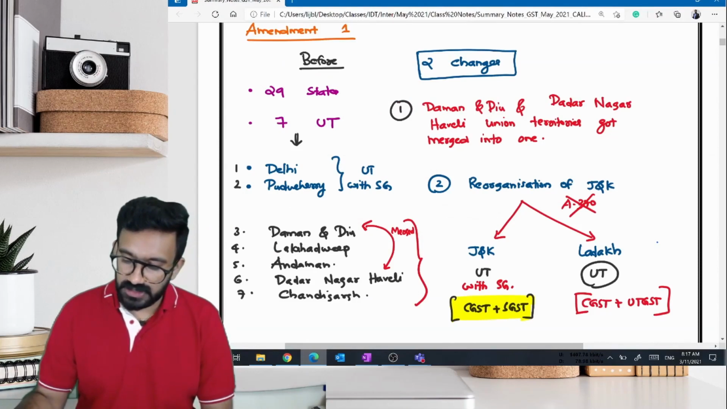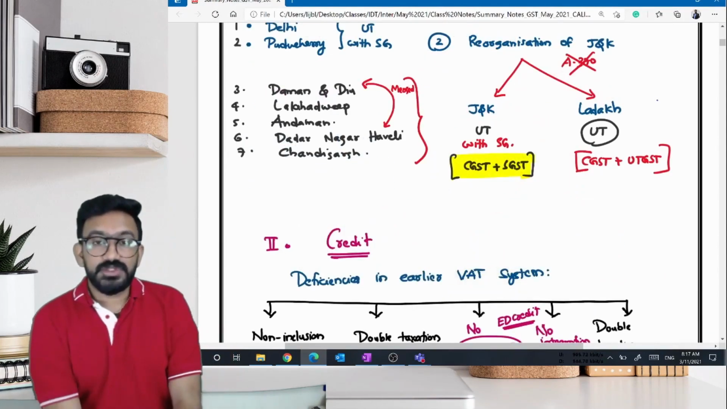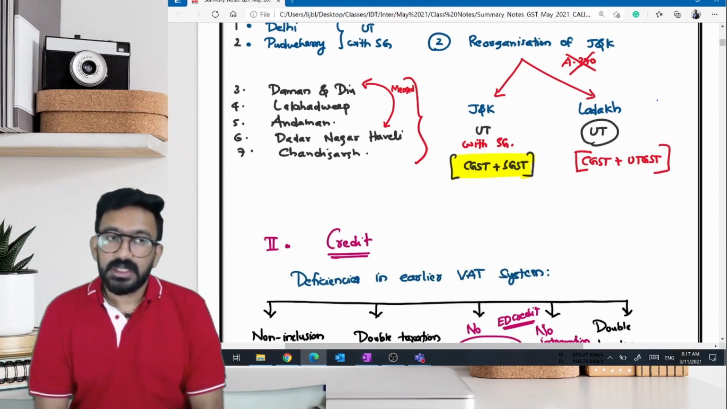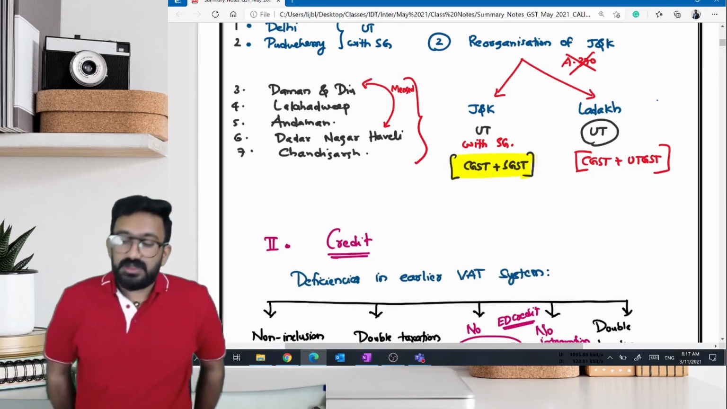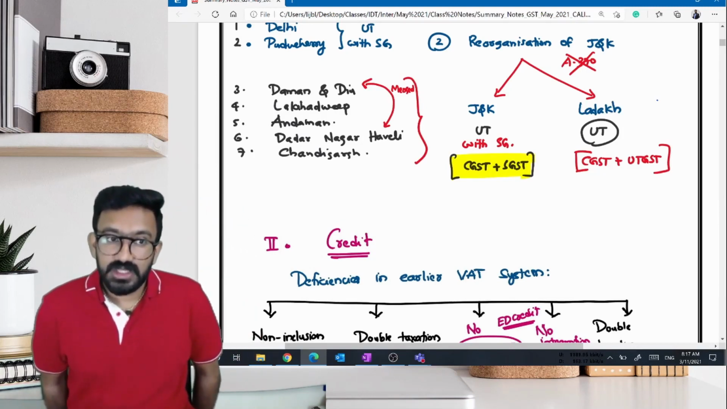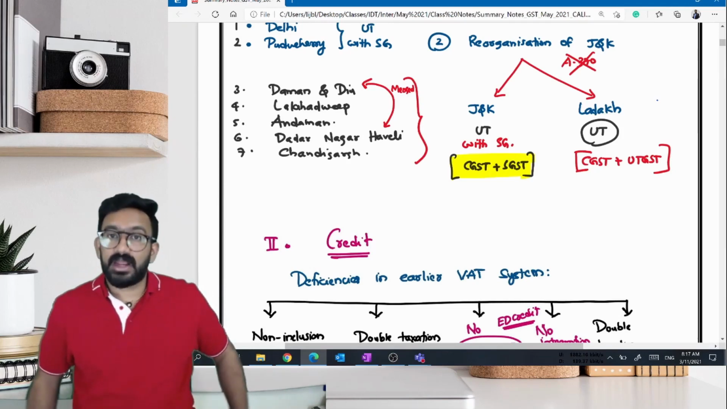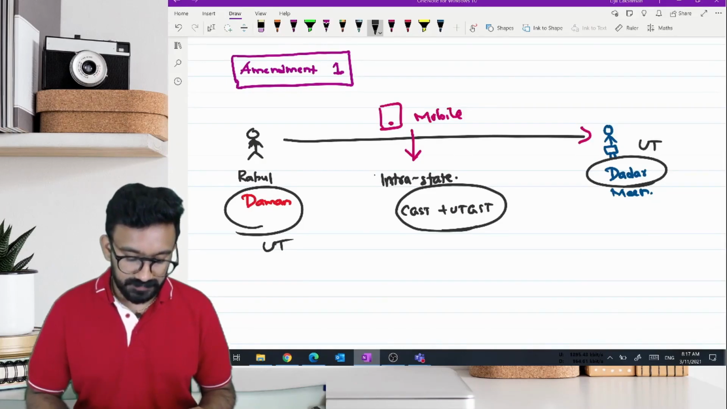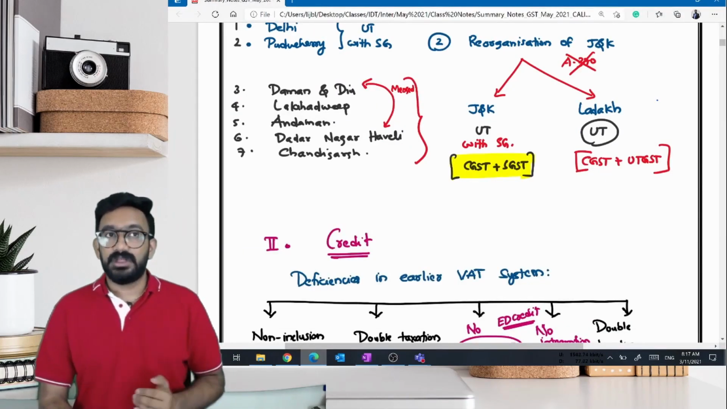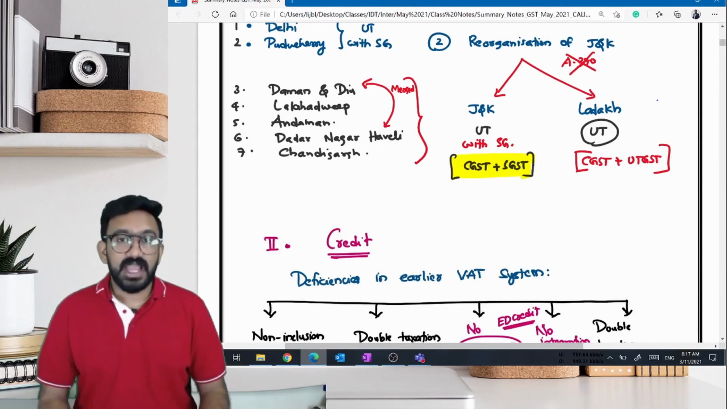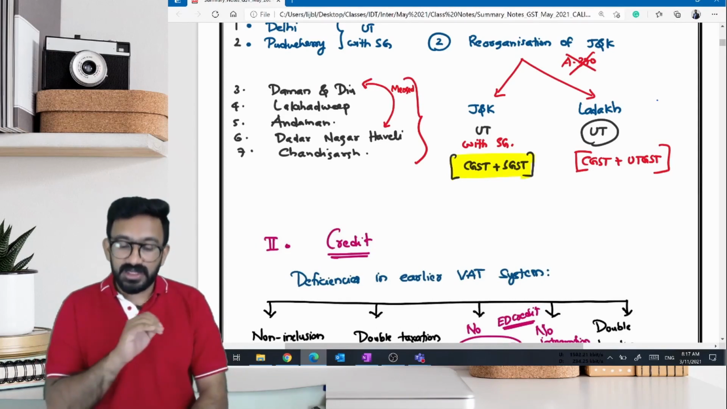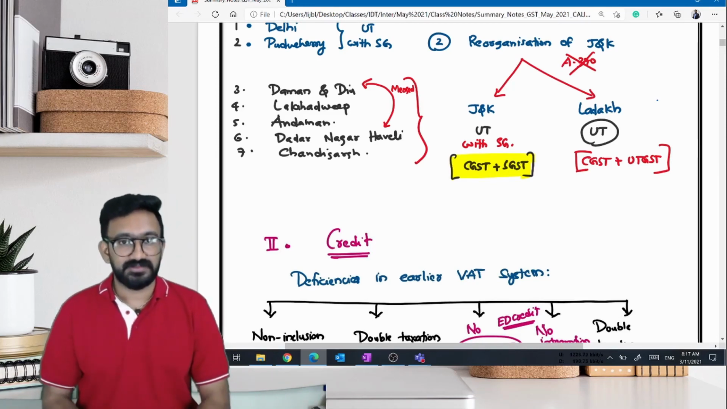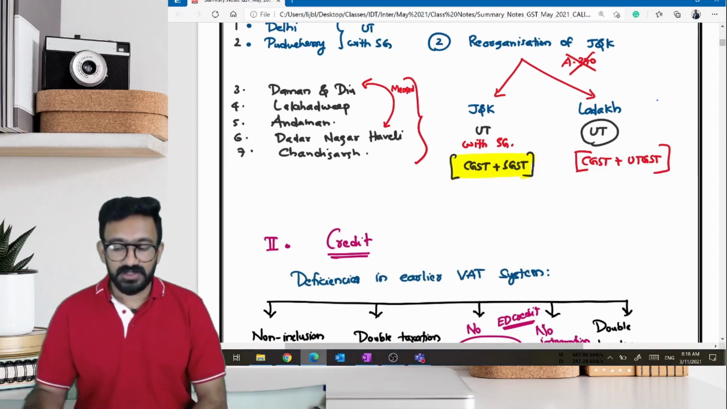Now, second change. What is the second change that we had? Reorganization of Jammu and Kashmir. So, Jammu and Kashmir was enjoying an extra right. All that you have learned relating to Acts and taxes, you would have learned something else relating to Jammu and Kashmir. You would have learned that section 1 would say this Act extends to whole of India. Then you would have learned in your textbook that this Act extends to whole of India except Jammu and Kashmir. Right? That is what you would have learned throughout.